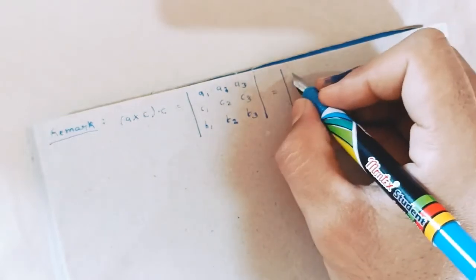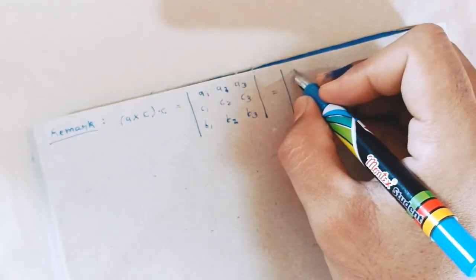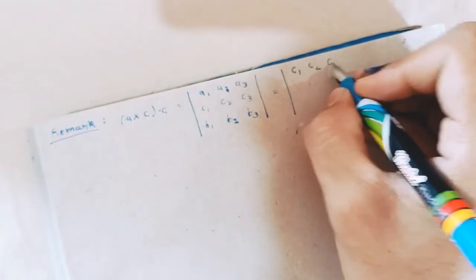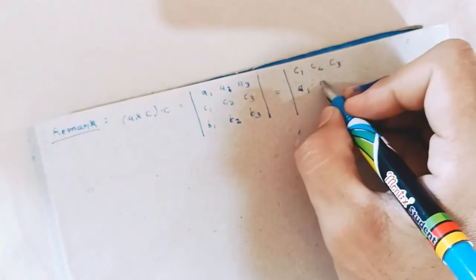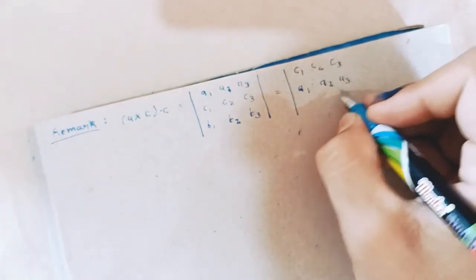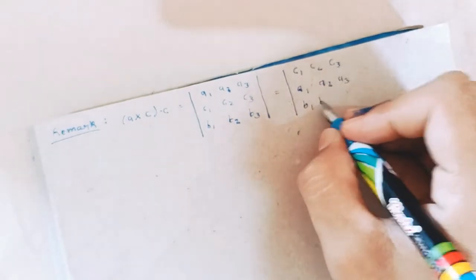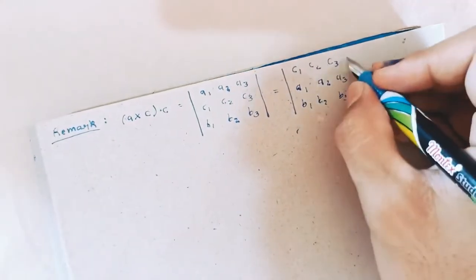How? See, C1, C2, C3 and A1, A2, A3, B1, B2, B3.